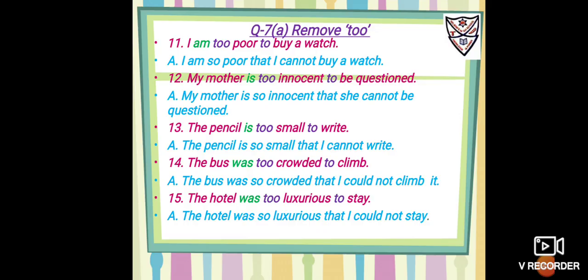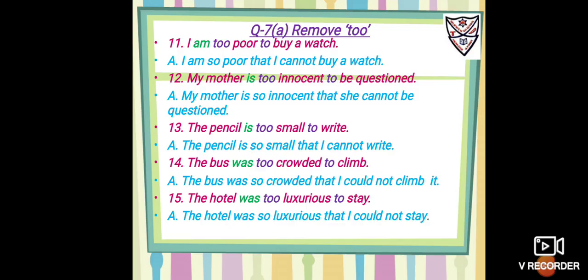Number 14, the bus was too crowded to climb. So it is "was", now we are going to use "could not". Now it is the bus. Now this cannot be the doer of the action, so you can use "it" also, and you can use "I" or the pronoun, you can assume. So it is: the bus was, remove "too", put "so that". So it is: so crowded that I could not climb it, or she could not climb it, or he could not climb it.